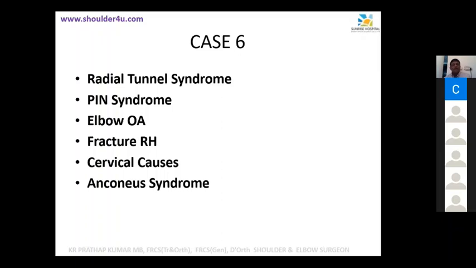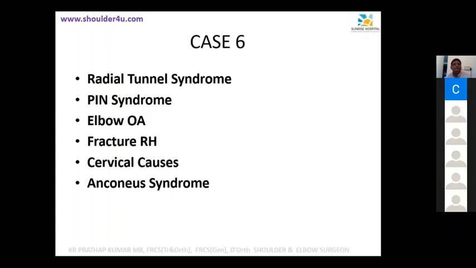You just forget about that syndrome. That's only theoretical value. I don't think that's it. Now, I just want you to know something about radial tunnel syndrome. Can you just give me what is the radial tunnel and what is radial tunnel syndrome?